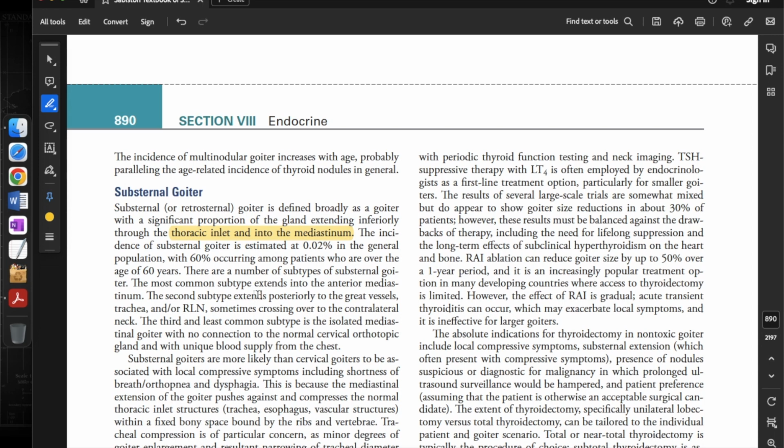There are a number of subtypes of substernal goiter. The most common subtype extends into the anterior mediastinum. The second subtype extends posteriorly to the great vessels, trachea, and recurrent laryngeal nerves, sometimes crossing over to the contralateral neck. The third and least common subtype is the isolated mediastinal goiter with no connection to the normal cervical orthotopic gland and with unique blood supply from the chest.